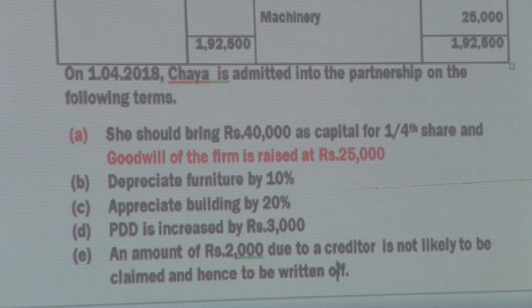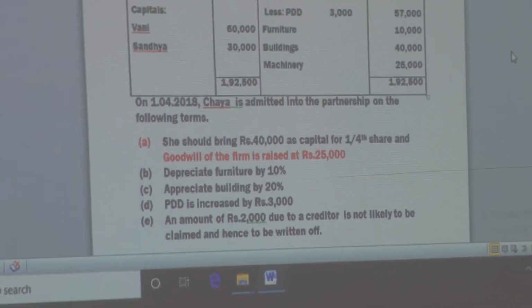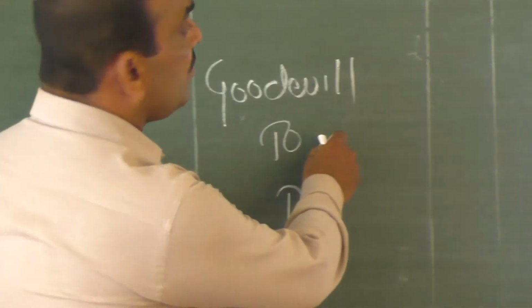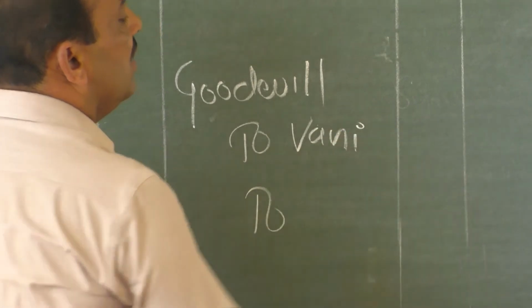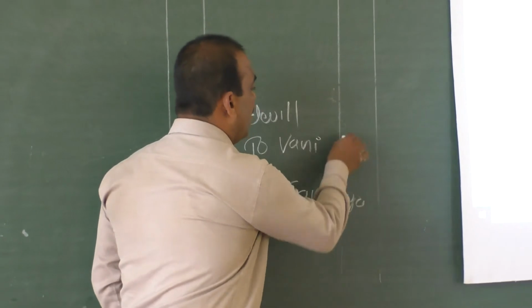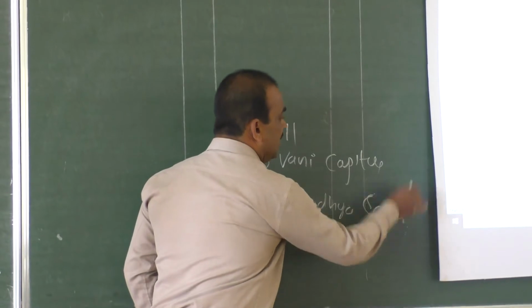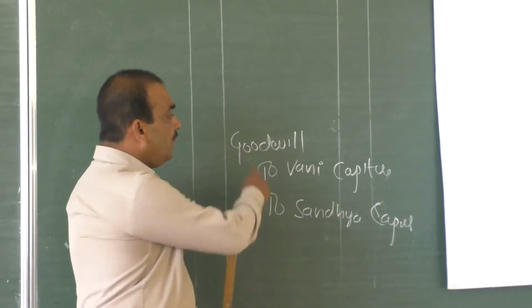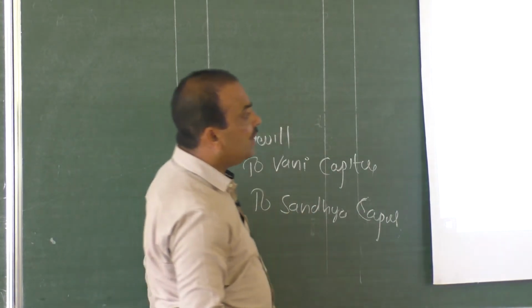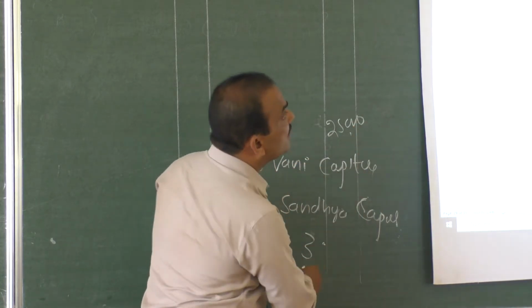Who are the givers of the goodwill? Who are the givers, by their sincere and hard effort, of the goodwill to the business? Okay, see, goodwill brought by Vani and Sandhya, who bring a new name to the business. So Vani capital account, Sandhya capital account. See, this is the journal entry: goodwill account debit to Vani capital account, to Sandhya capital account, and the total amount of goodwill, 25,000, should be shared